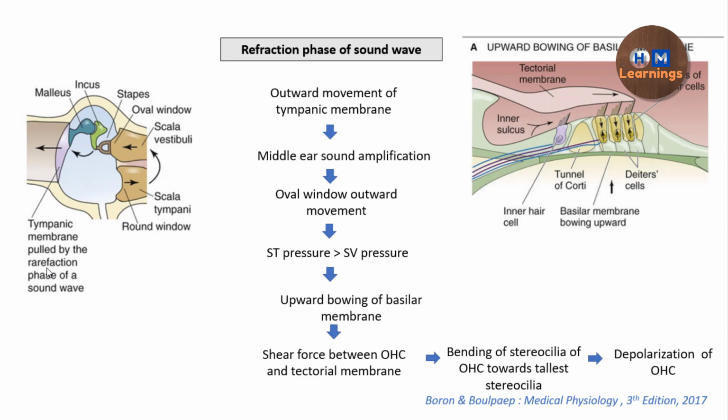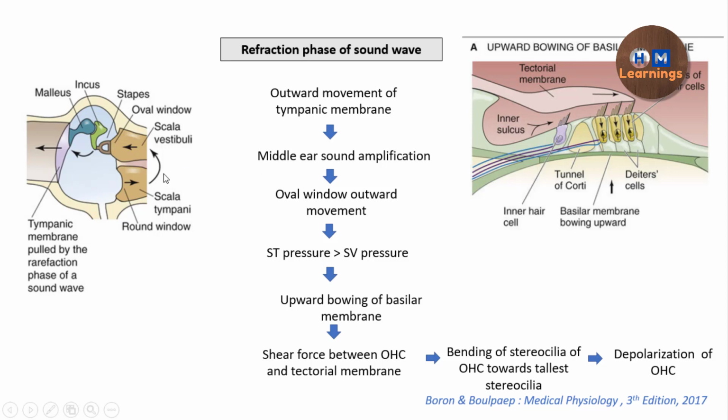So we can start talking about the rarefaction phase of the sound wave first. First there is an outward movement of the tympanic membrane which happens during the rarefaction. Outward movement is towards the outer side, shown with this arrow, and then this mechanical movement is going to be traveled, amplified, and impedance matching is going to be done in the middle ear ossicles, and then finally it also causes the oval window outward movement.